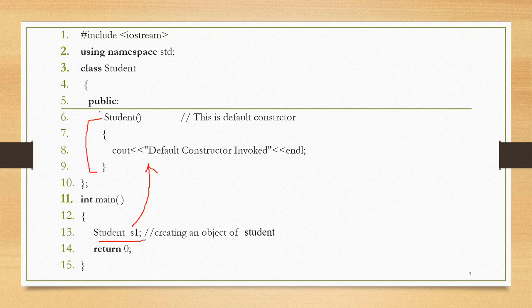Again I am repeating, this constructor doesn't return anything, this constructor doesn't receive anything, and the name of the constructor is the same as the name of the class. So these are the properties of the constructor function. That's why it is called a special function. So this is how you have to define the constructor inside the class. And once you create the object, automatically this constructor will get executed.